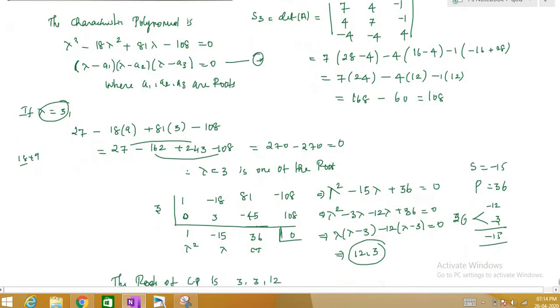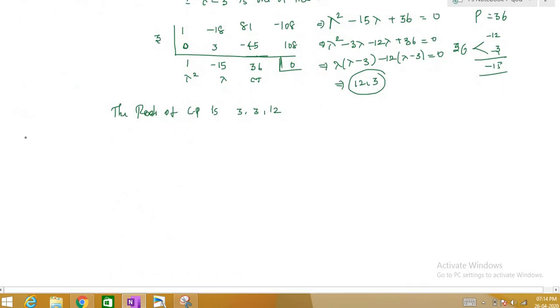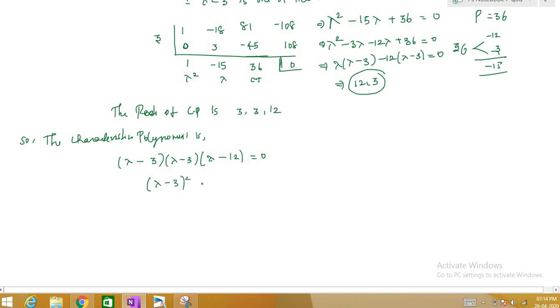So our star, the characteristic polynomial, I can express as lambda minus the first root, lambda minus the second root and lambda minus the third root. So I can write this also as lambda minus 3 whole square into lambda minus 12. So this is our characteristic polynomial, right? Now we need to find the minimal polynomial. So you know the Cayley-Hamilton theorem. What does the Cayley-Hamilton theorem state?